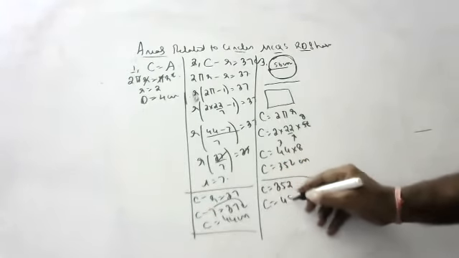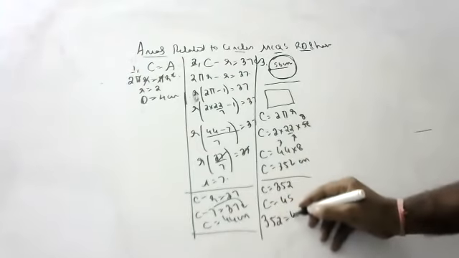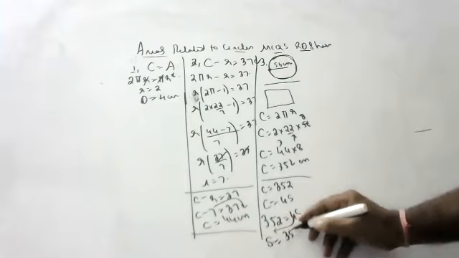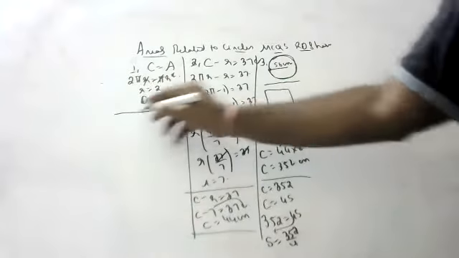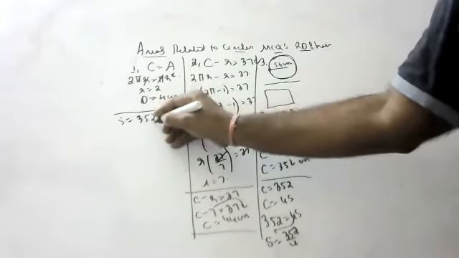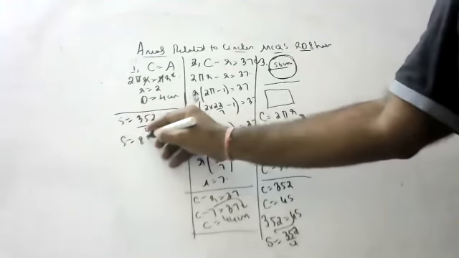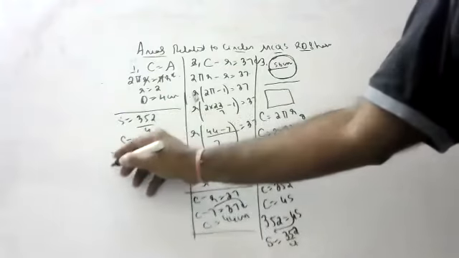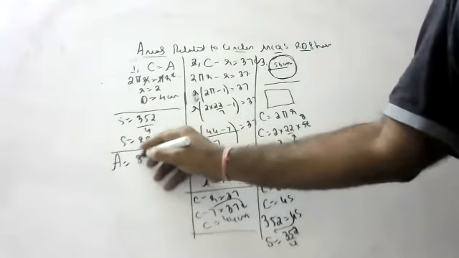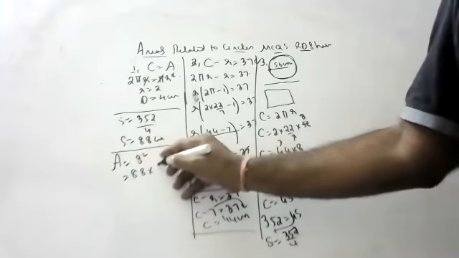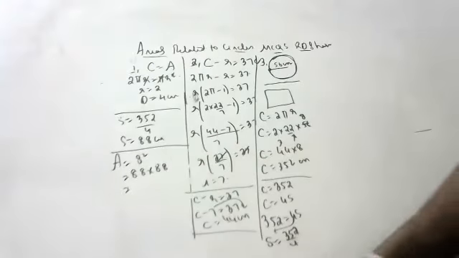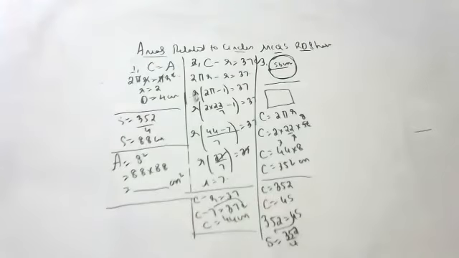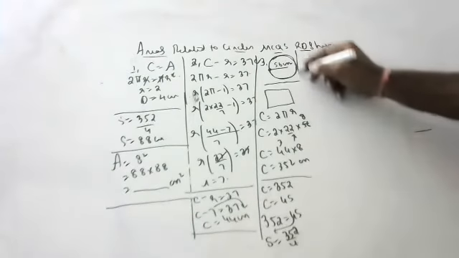Perimeter of square formula is 4s. So 352 is equal to 4s. So s is equal to 352 by 4. So how much will it be? 4 8s are 32, so 88 centimeters will be the side. Now he is asking for the area. Area of a square formula is side square. 88 into 88. Whatever you get, write it as centimeter square, children. You find 88 into 88, and whatever the answer is, that is the answer.